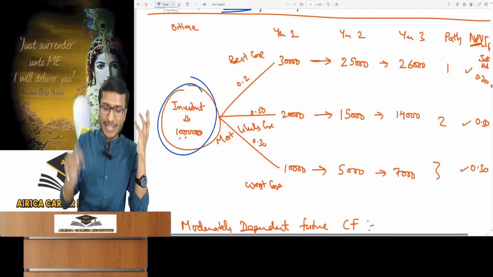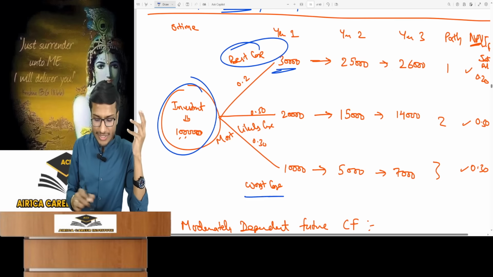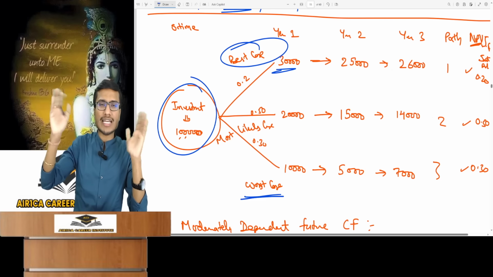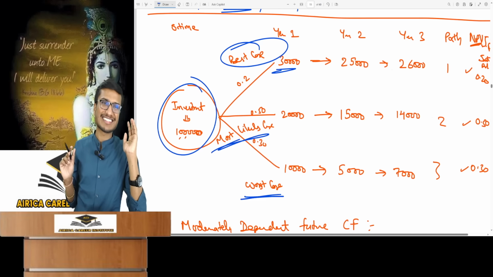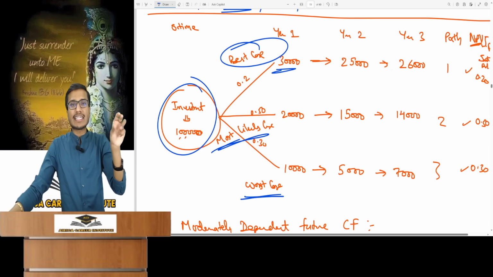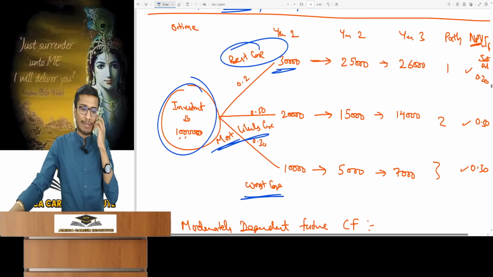Best case means everything's favorable, and you get the highest cash flows. Everything will be against us in the worst case. And everything will just continue on as normal, nothing much in our favor in the economy, nor unfavorable. It continues as it is, meaning most likely. This is how we bifurcate it, meaning when you have 3 possible streams or 3 possible scenarios of cash flow available, then it is perfectly dependent cash flow.